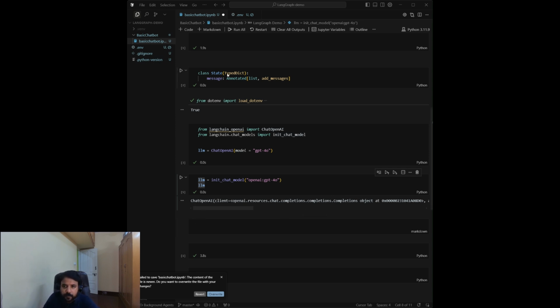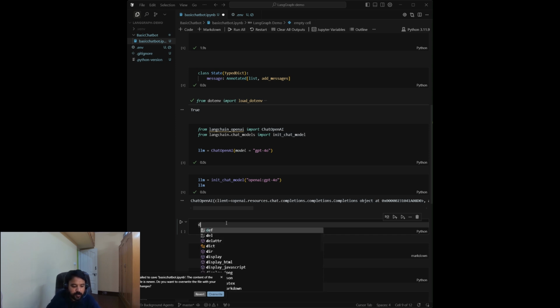Now I'll define one method here for our chatbot. So our first node function for the graph will be chatbot. So I'll define here chatbot, and I'll pass the state here. State I've already explained, it is very important for any chatbot.